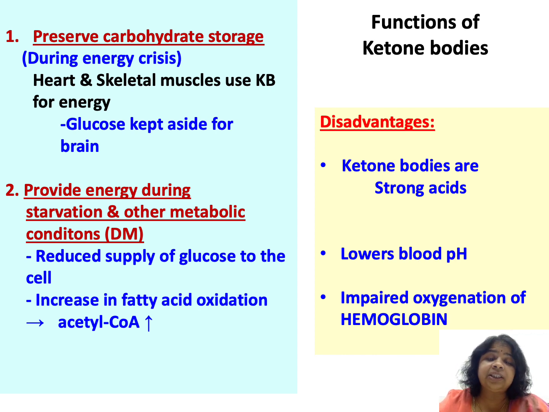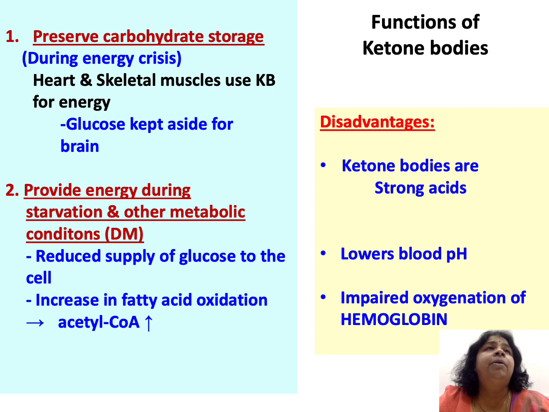And when there is acidosis, there is impaired oxygenation of hemoglobin. So, oxygenation also will get affected. I think this is one point you need to remember, because one of the fads is the keto diets. Lots of people are doing the keto diet where they are taking very little carbohydrates and higher fats, so that you go in, and only when you are forming these ketone bodies, it means that you are at that stage that is required for losing weight.